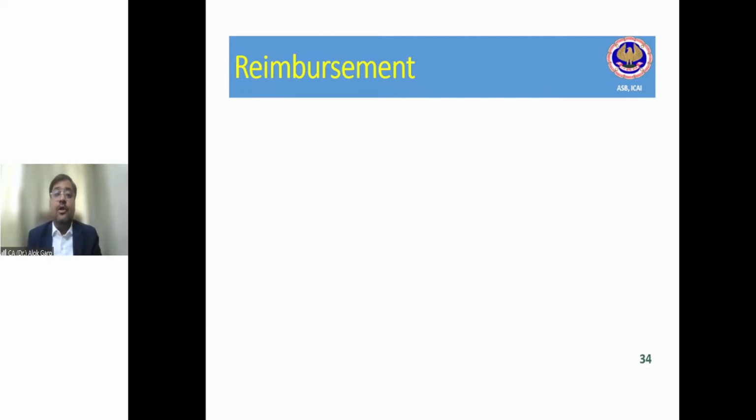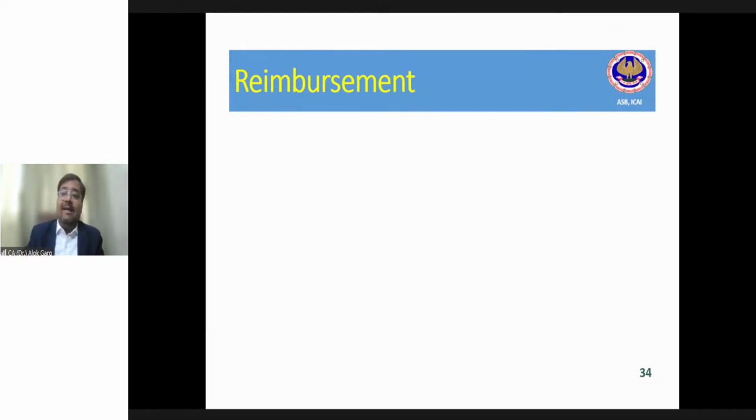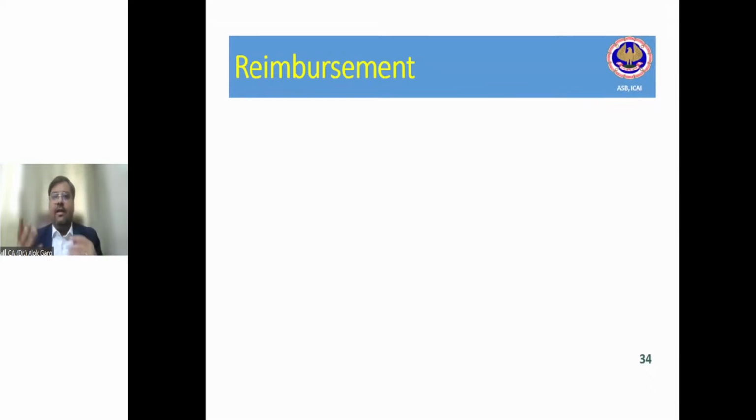Understood? In the examination, they will give you some facts, for example, the company has installed a factory on leasehold land, and the company is required to dismantle this factory after a period of 3 years. Today's dismantling cost is 10 lakh rupees, and the current inflation is 7%, and it is expected to remain the same for the next 3-4 years. So the question has given you the current restoration cost.